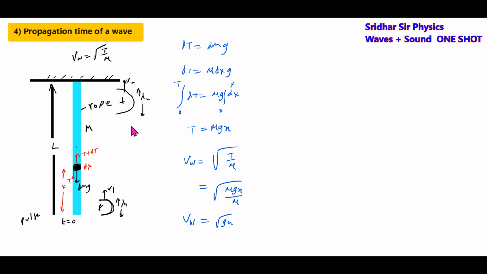And we know f equal to v by lambda. This is one basic equation. Try to remember. As the wave propagates, the frequency of the wave remains the same. Speed and wavelength will change. As the speed changes, wavelength will change.